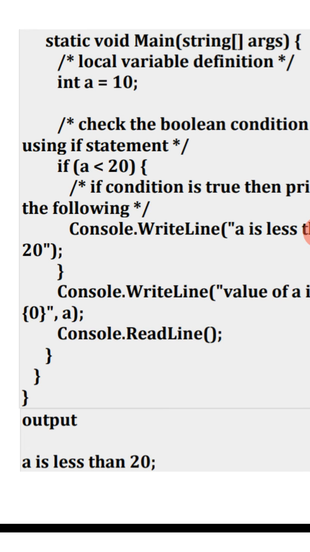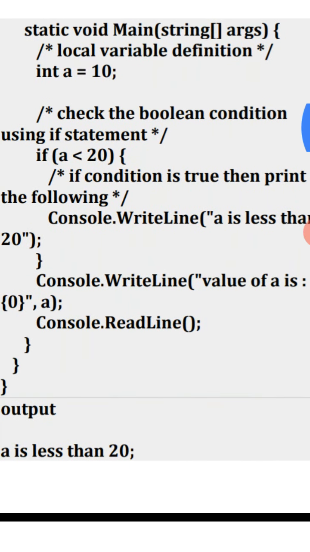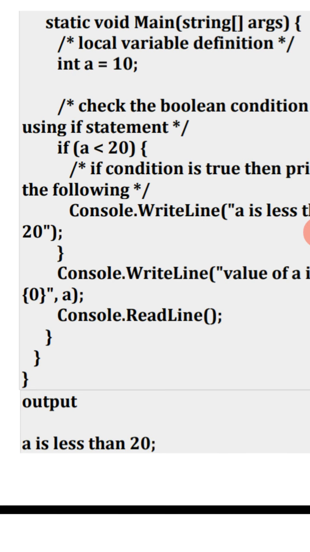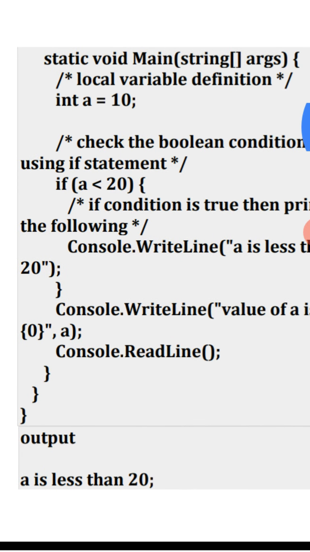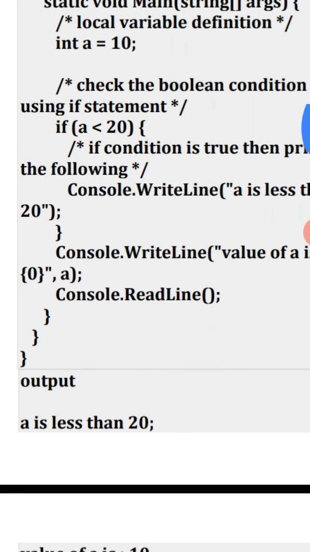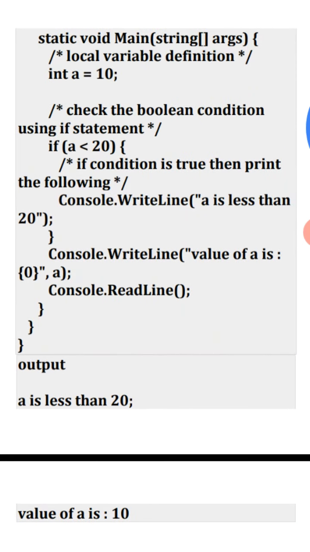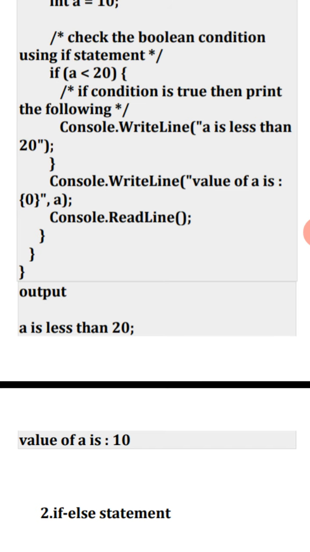In the second line, Console.WriteLine("value of a is {0}", a) prints the value of a. Then Console.ReadLine(); and close the curly brackets. The output is: a is less than 20, value of a is 10.